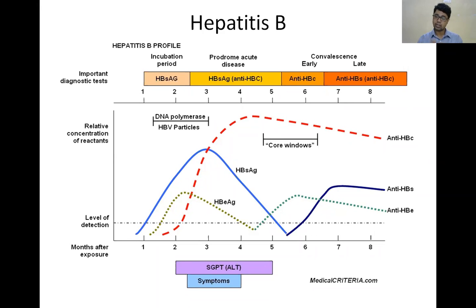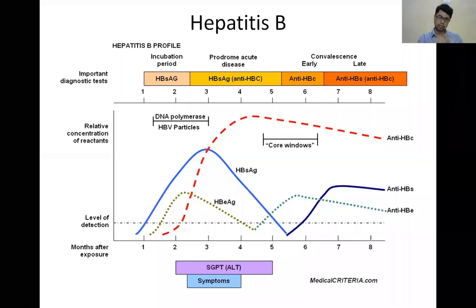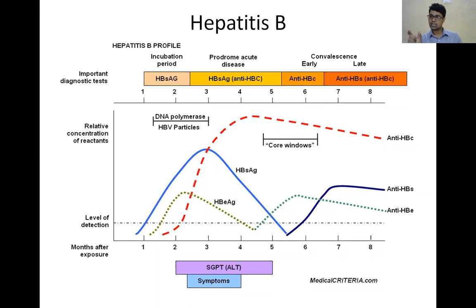Before appearance of symptoms or elevation of enzymes, the surface antigen first appears before onset of symptoms and liver enzymes, and persists for 3 months. Towards the end of 3 months, the surface antigen decreases. After a short period of disappearance of the surface antigen, the HBs antibody appears. So there is a gap. That gap is called the window period.